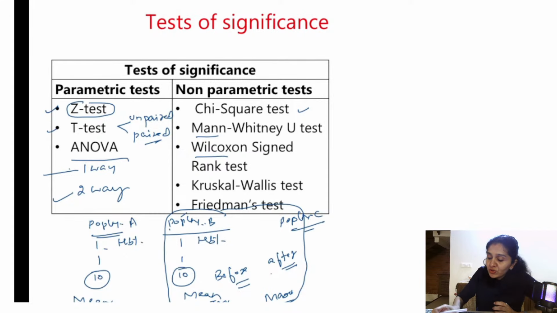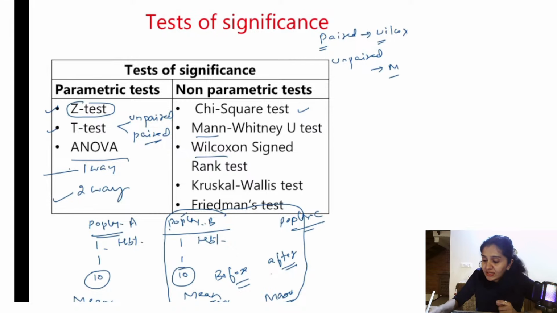So there is a mnemonic to remember. There are some non-parametric counterparts of parametric tests, right? That is what we need to remember. So paired t-test is what? Before and after observations, right? Same individuals. For that, if the data is not normally distributed, if it is in the form of median or scores, I use Wilcoxon sign rank test. Paired women is the mnemonic, and unpaired men. What does M stand for? Mann-Whitney's test. So for the unpaired parametric test, the non-parametric counterpart is Mann-Whitney's test.